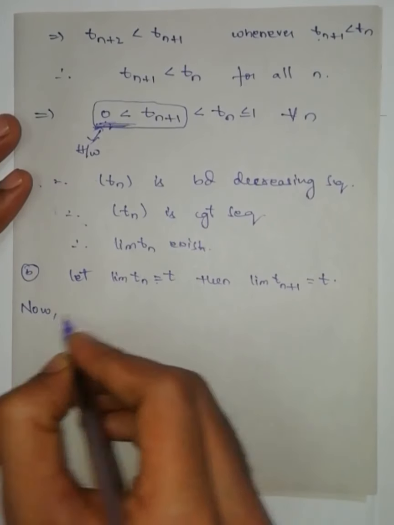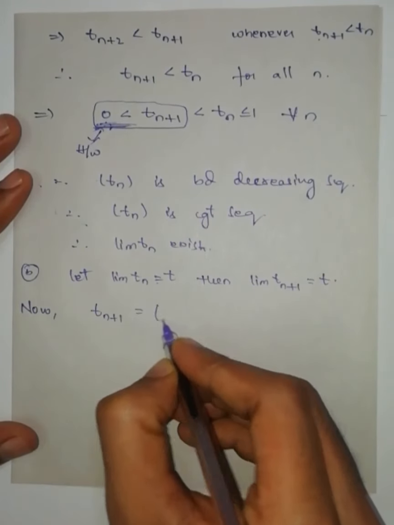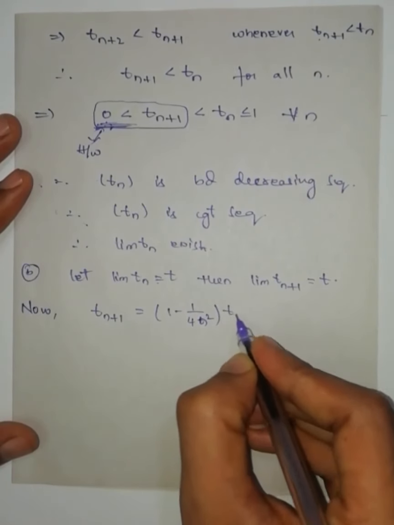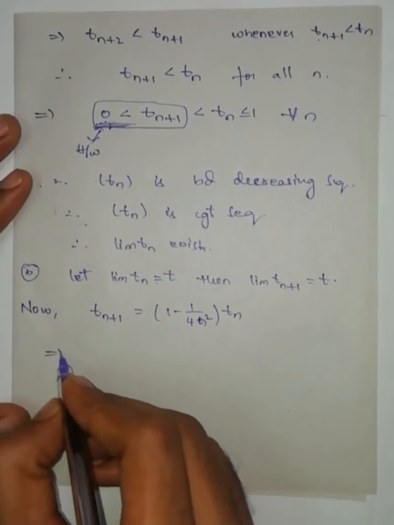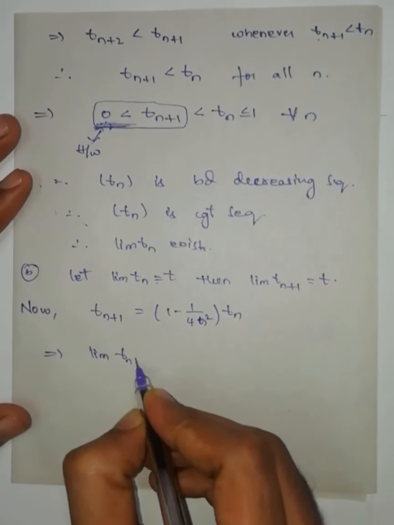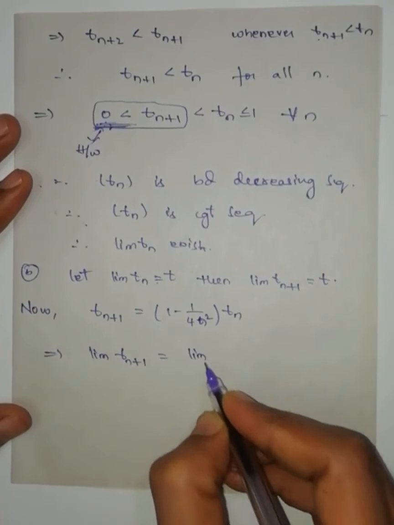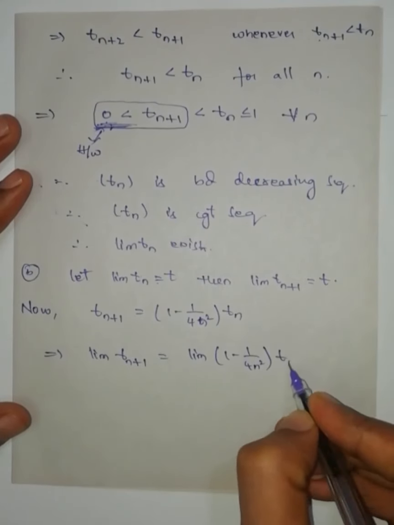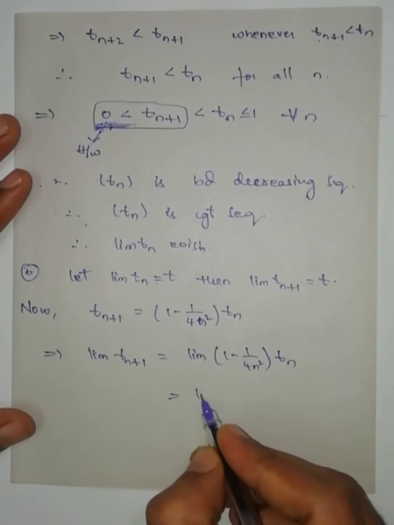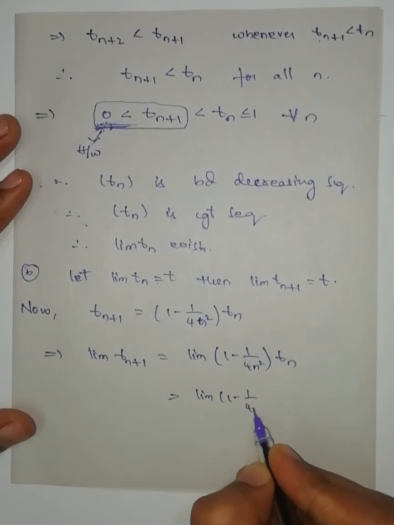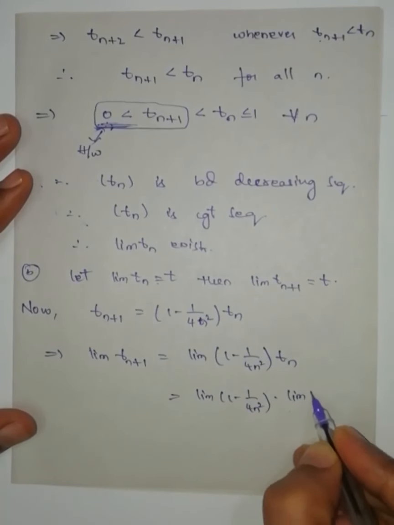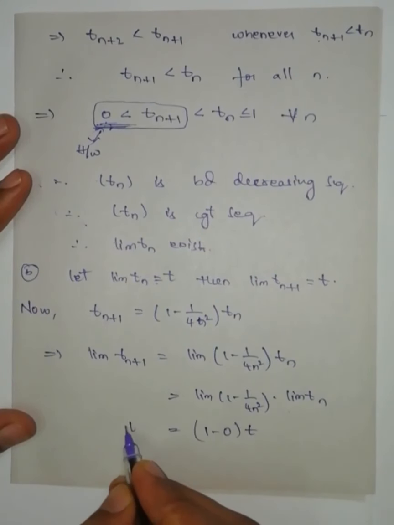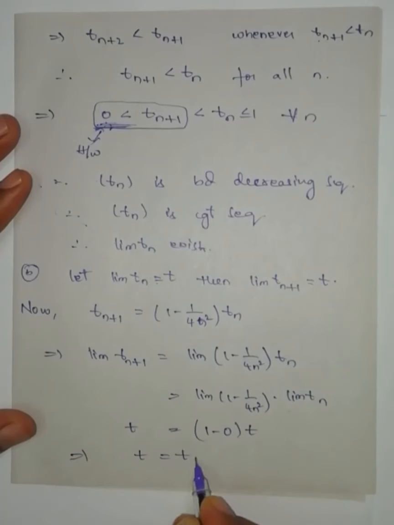Now t(n+1) is equal to (1 − 1/(4n²)) times tn. Taking limits on both sides, the limit of t(n+1) is equal to the limit of (1 − 1/(4n²)) times tn, which from the algebra of limits is equal to (1 − 0) times t. This implies t is equal to t.